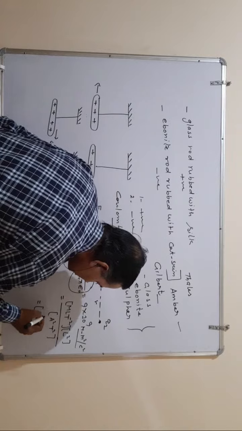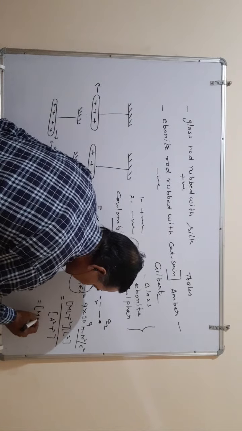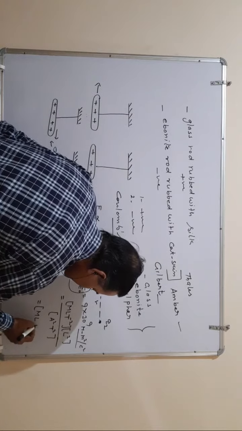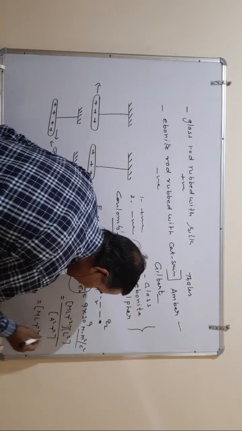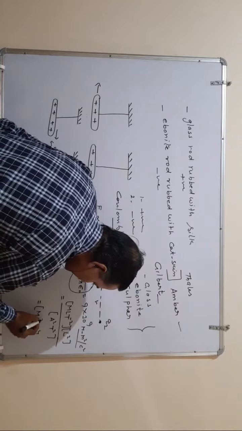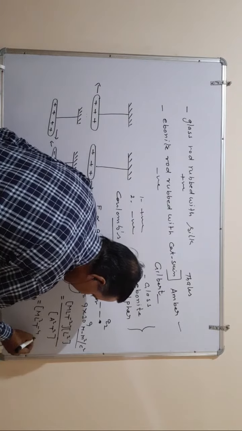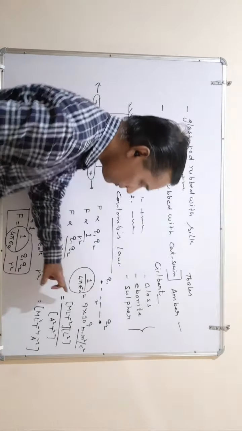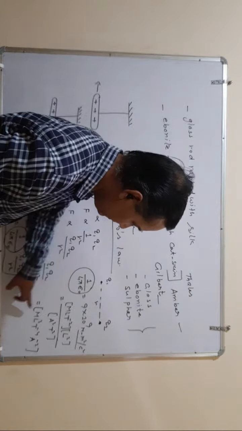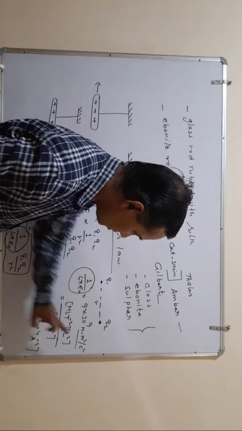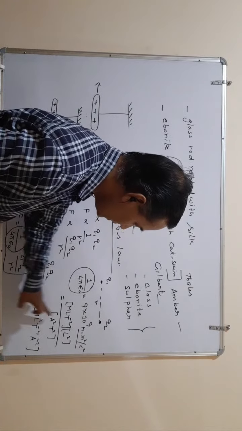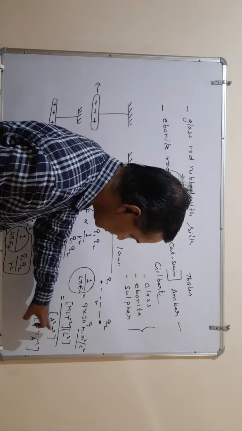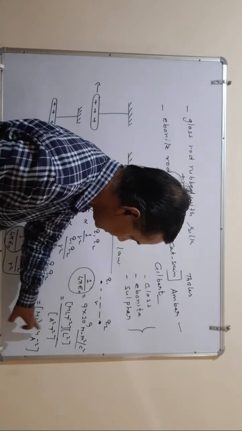So concluding, you can write M L T square, that is T minus 4, and L square and L, that is L cube, and A minus 2. Once again, M L cube, T minus 2 at the denominator, T square moves upward, so that becomes T minus 4 and A minus 2.